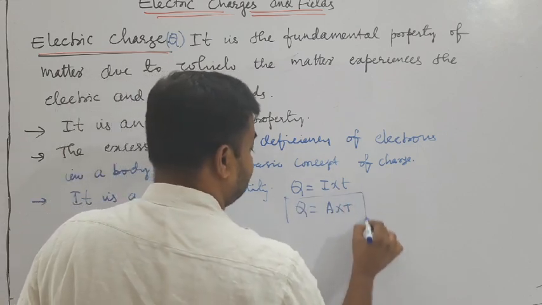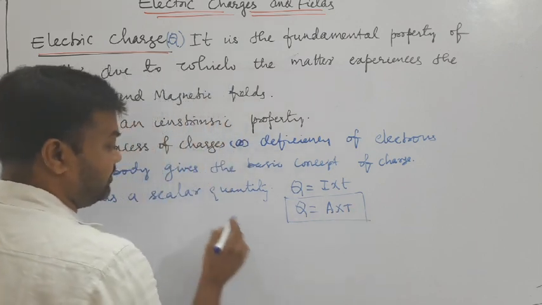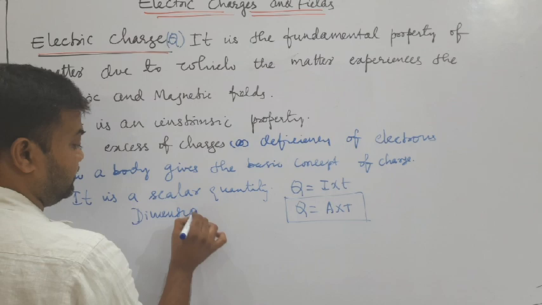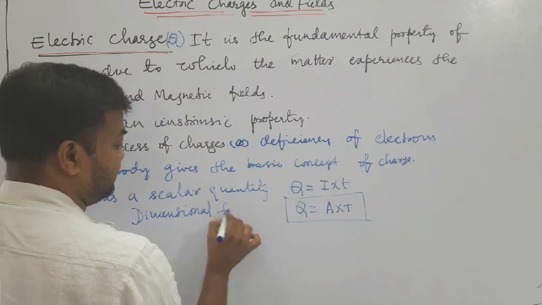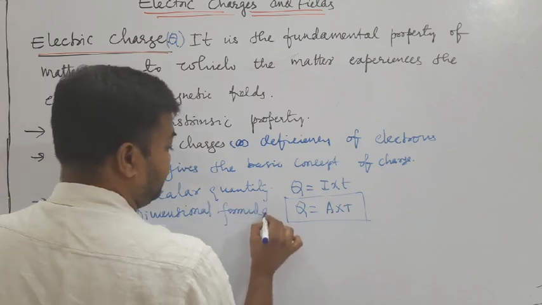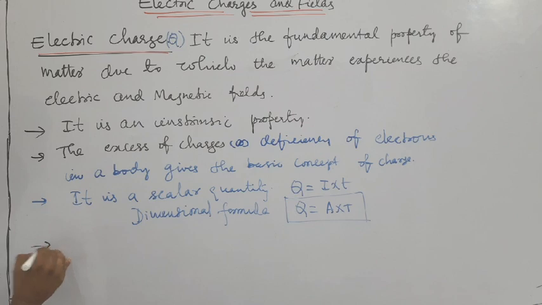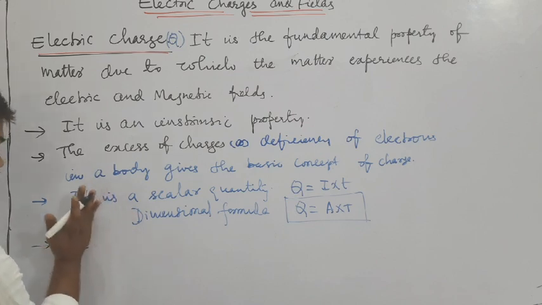The dimension formula is Q is equal to A into T. And we can also say that the charges are of two types.